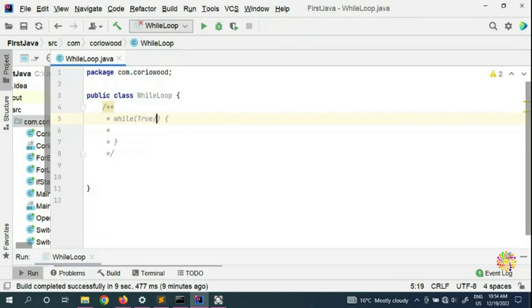The while loop goes ahead if the condition is true, and it's not gonna go ahead when the condition is false. For example, if you set int x equal to 10 or 20, whatever, you need to make sure the condition is true for the while loop to go ahead.